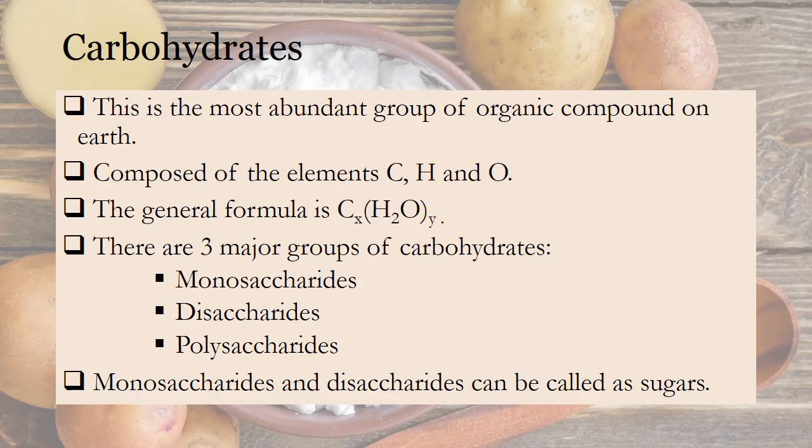Carbohydrates. This is the most abundant group of organic compounds on Earth. Carbohydrates are composed of the elements C, H, and O. The general formula of carbohydrates is Cx(H2O)y, as you can see on the screen.